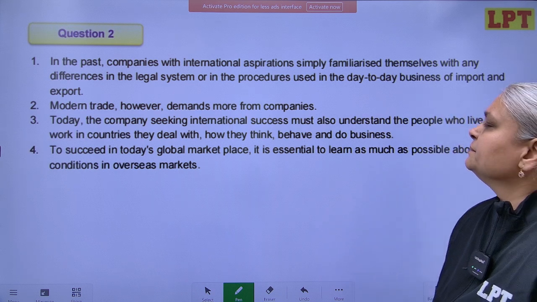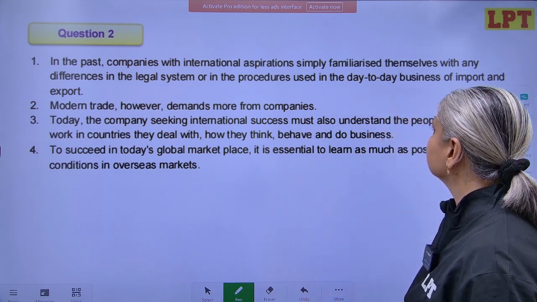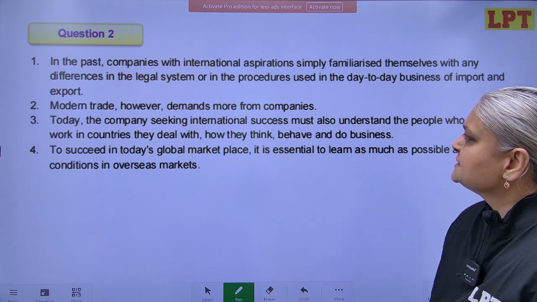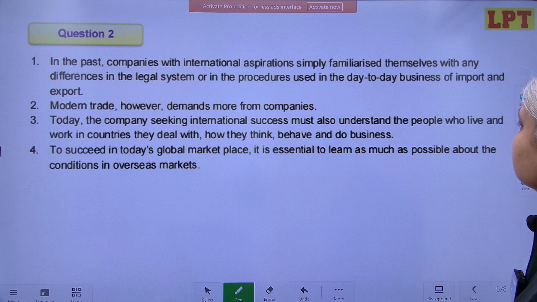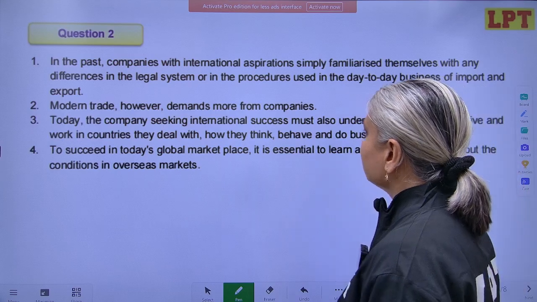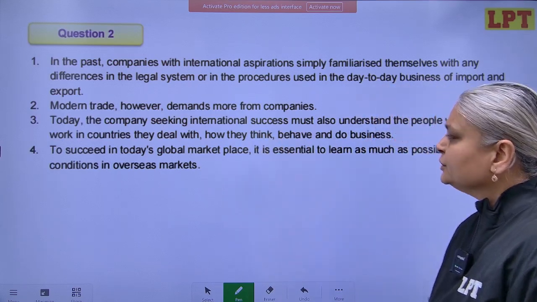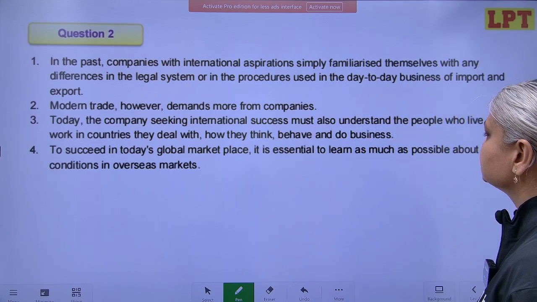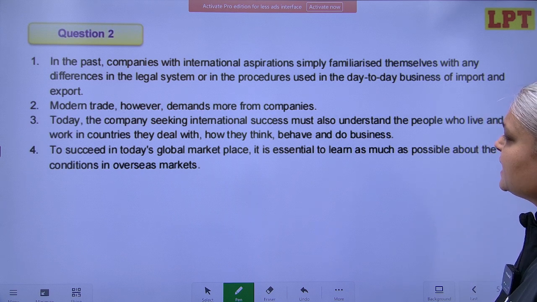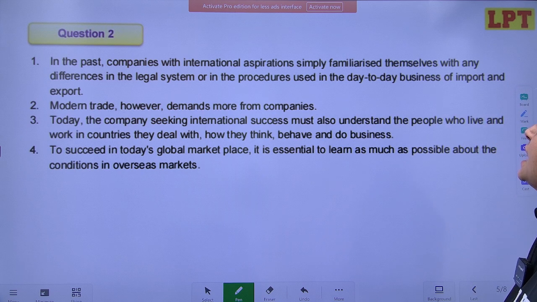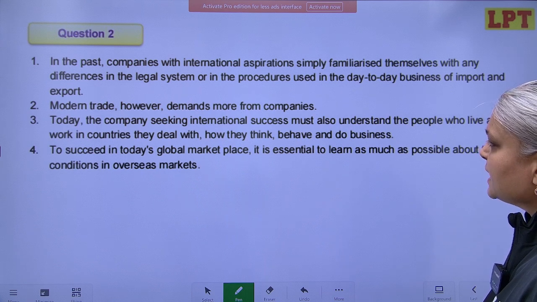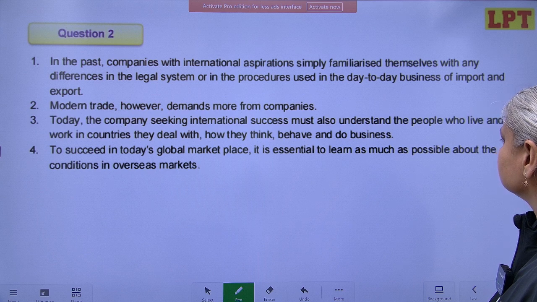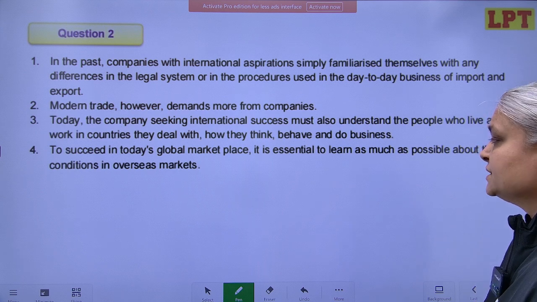In the past, companies with international aspirations simply familiarized themselves with any differences in the legal system or in the procedures used in day-to-day business of imports and export. Modern trade, however, demands more from companies. Today, the company seeking international success must also understand the people who live and work in countries they deal with, how they think, behave, and do business. To succeed in today's global marketplace, it is essential to learn as much as possible about conditions in overseas markets.